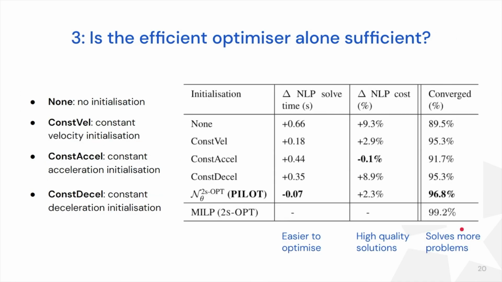In our second ablation, we compare Pilot to the efficient optimizer when initialized by 4 simple heuristic initializations. This comparison in solve time and cost is only on the problems that both 2S-opt and the efficient optimizers solve. The reduced NLP solve time implies Pilot's neural network initialization produces trajectories that are easier to optimize. One heuristic, constant acceleration, has a slight advantage in NLP cost, but solves far fewer problems and takes significantly longer to converge.